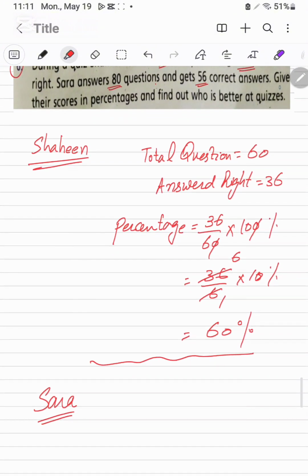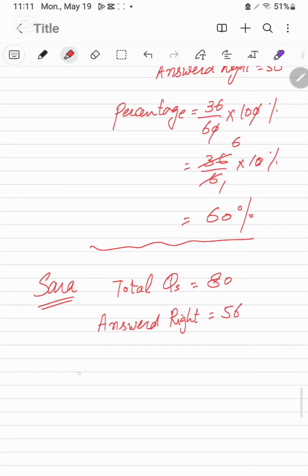Now we are going to find out the Sarah's percentage. Sarah, total questions are 80 and answered right are the 56, and her percentage will be 56 over 80 into 100%.